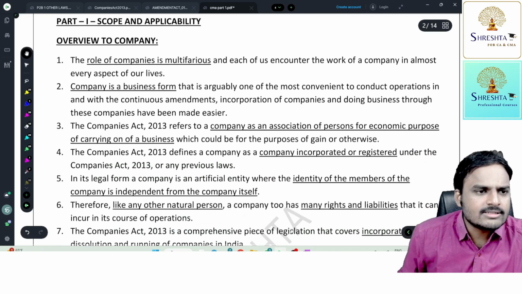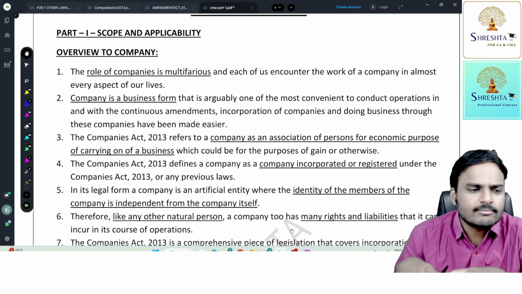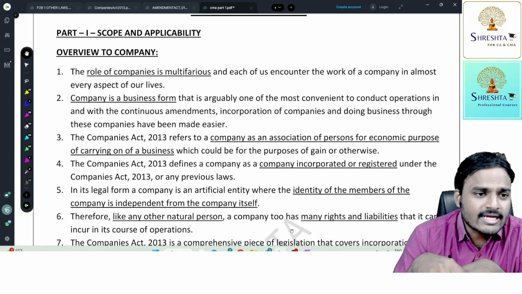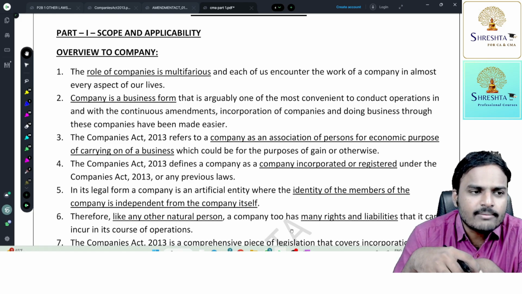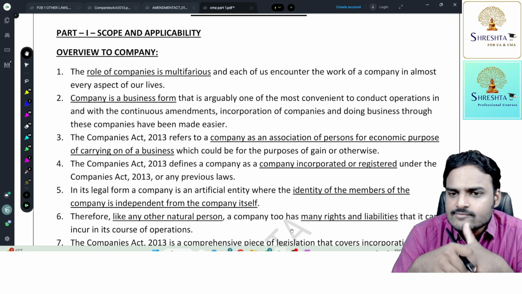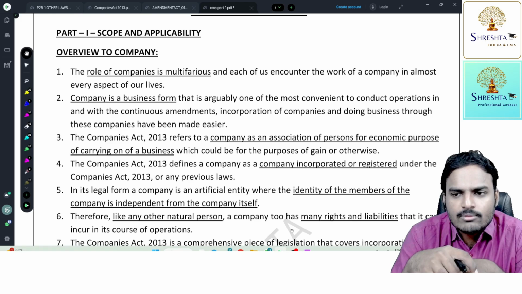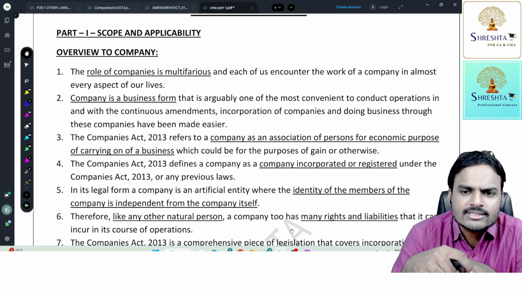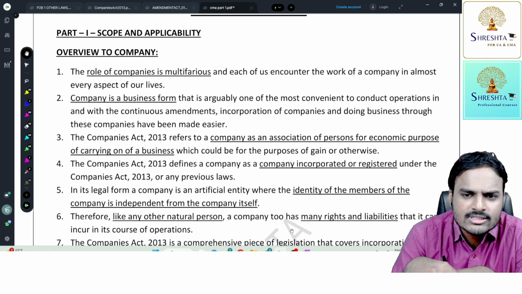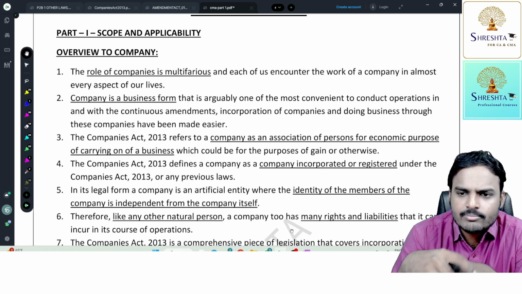The role of companies is multifarious. That means it has multiple options, it can deal in multiple activities, and each of us encounters the work of a company in almost every aspect of our lives. A company is a business form that is arguably one of the most convenient to conduct operations in, and with the continuous amendments, incorporation of companies and doing business through these companies has been made easier. Correct? Flexible incorporation.